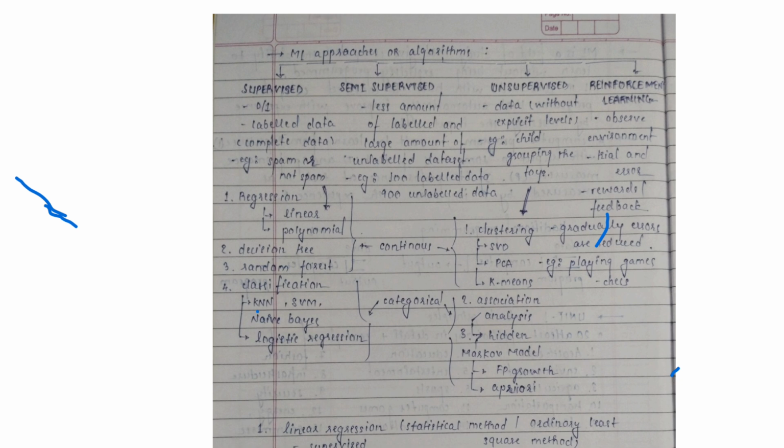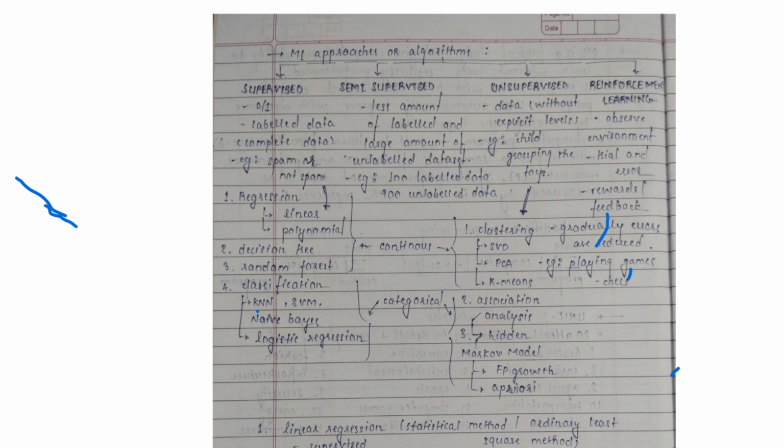So I will give you a brief introduction to the supervised machine learning algorithm. In supervised learning, what we do is provide labeled data, which means it has proper information about the data. So we can say it is complete data which we provide to the machine, and after that we predict an output and check whether it is correct or not.